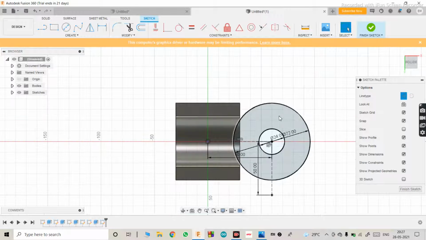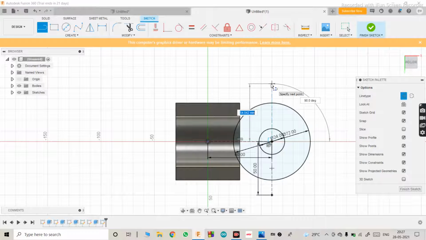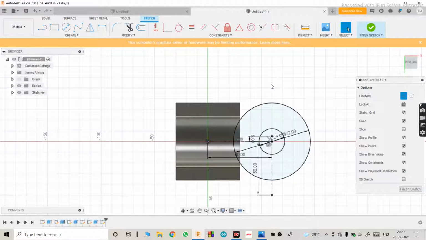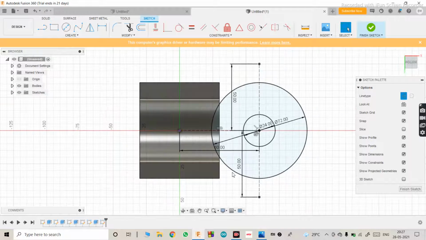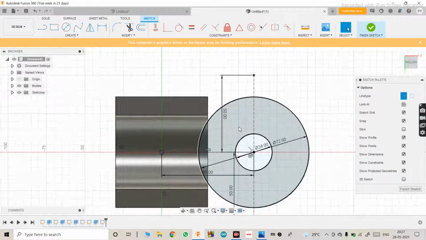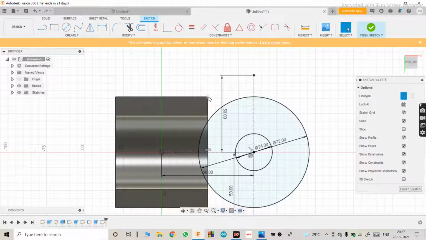Hit enter. Do the same for the upper one. Okay. Then again use line.